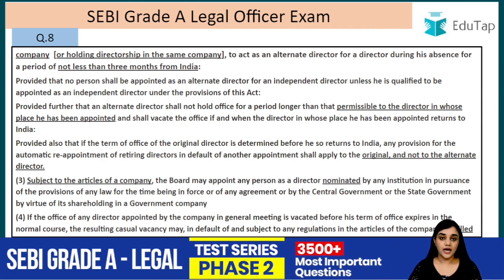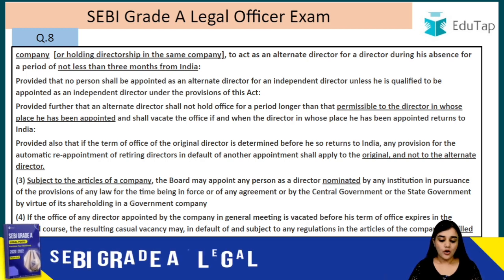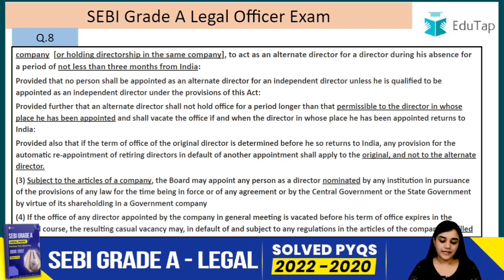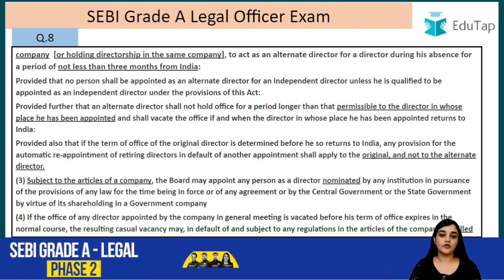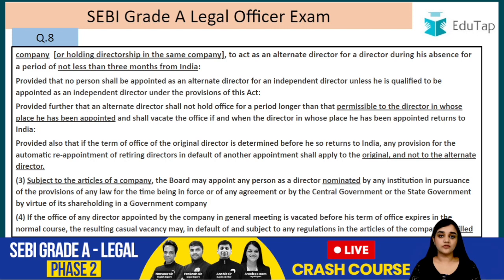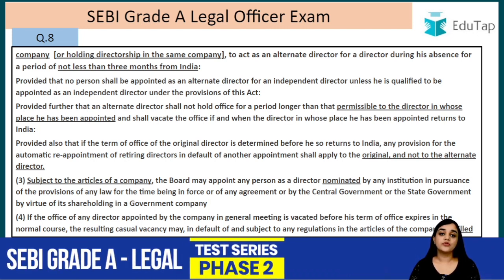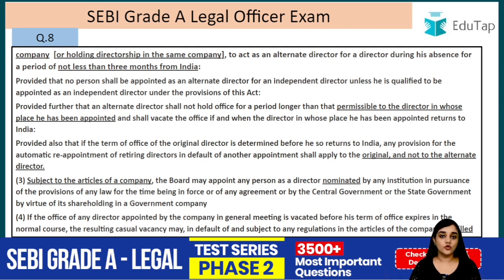Again, subject to the articles of the company, the board may appoint any person as director nominated by any institution in pursuance of the provisions of any law for the time being in force, or of any agreement, or by the central or the state government by virtue of its shareholding in the government company. So the third clause talks about a nominee director. For example, there is a financial institution which has a shareholding in a company, and that financial institution wants to represent itself on the board. In that case, it can nominate one person. That person is going to be termed as a nominee director.